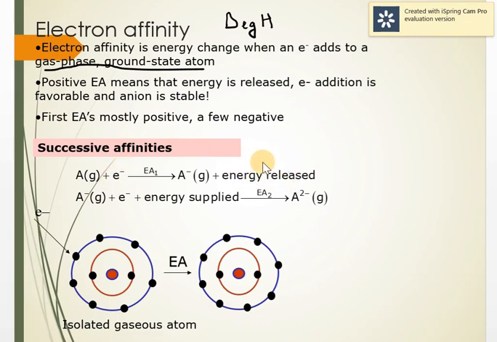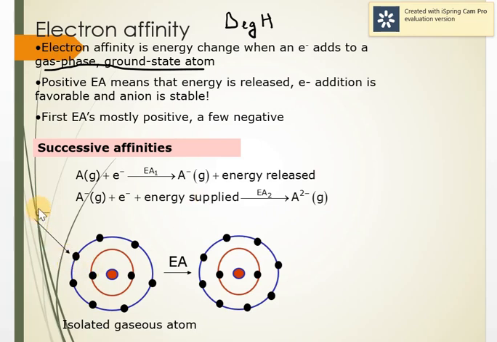Energy is released, that is negative delta H, exothermic, and it changes to an anion. That's called first electron gain enthalpy. Now if I want to add one more electron to the same anion, there is an electron repulsion, so I need to supply energy, and that is called second electron gain enthalpy, and it is usually positive. Why? Because we are supplying energy.